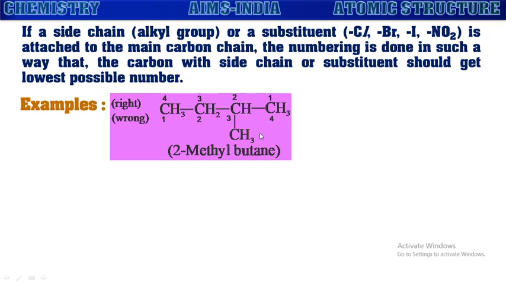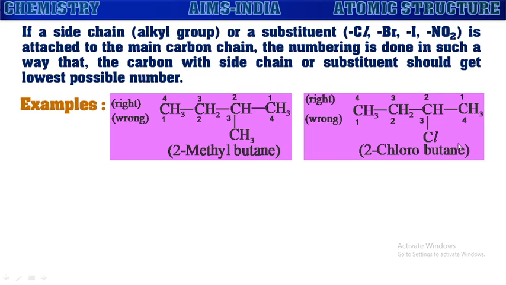But as this side chain is present on this carbon atom, this carbon atom should get the lowest possible number. In such a way, the numbering should be selected. Now, if we give numbering from left to right, this carbon with the side chain is getting number 3. If the numbering is given from right to left, the carbon with the side chain is getting number 2. So the lowest possible number is obtained by giving numbering from right to left, and hence it is correct, the other is wrong. In that way, the carbon with the side chain gets number 2. Now it is named as 2-methylbutane.